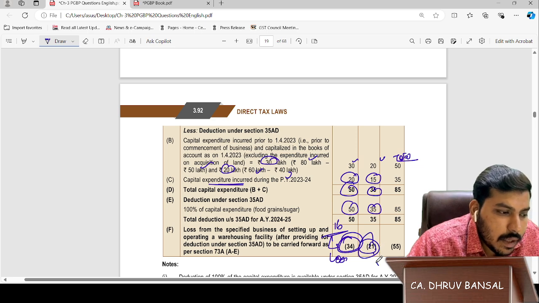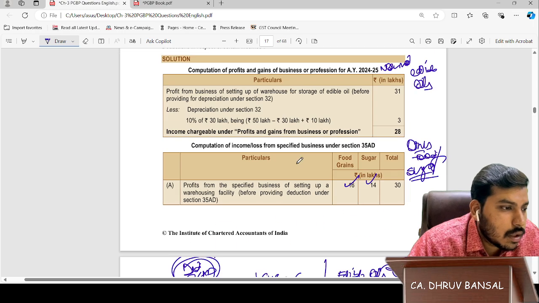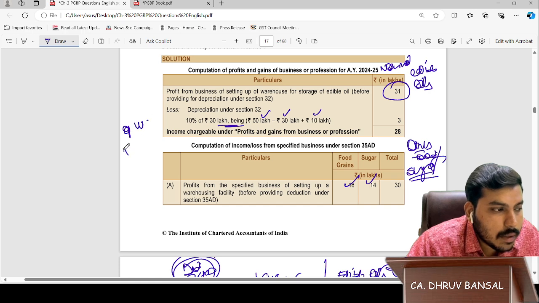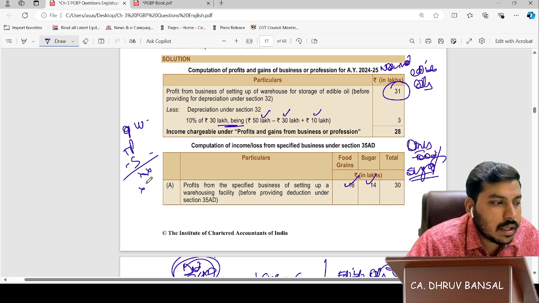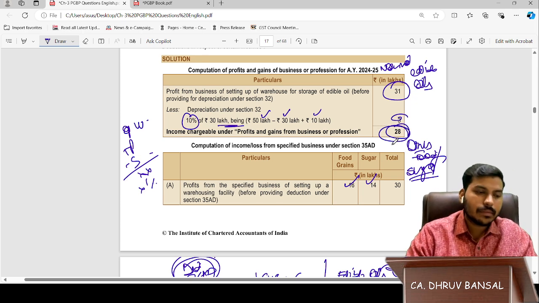Also in the same manner it will come. Now see the normal part. Here income was 31, 50 minus land cost plus capital expenditure. In this manner, we calculate depreciation like opening WDV plus purchase minus sale. On the remaining balance, we calculate depreciation on a percentage basis. 328 will come. Very simple, friends.